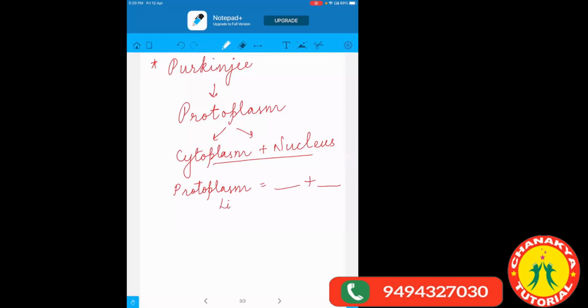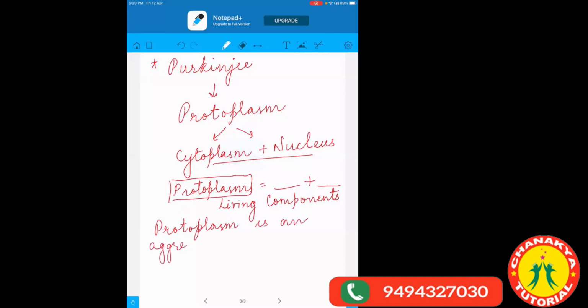They both are the living components of the cell. Since nucleus and cytoplasm both are living components of the cell, protoplasm is also a living component of the cell. Talking about the definition of protoplasm, you all should know it very clearly and write it down at the same time. Protoplasm is an aggregate. What do you mean by aggregate? What is the meaning of aggregate? Ma'am, combine. Very good. Combine.